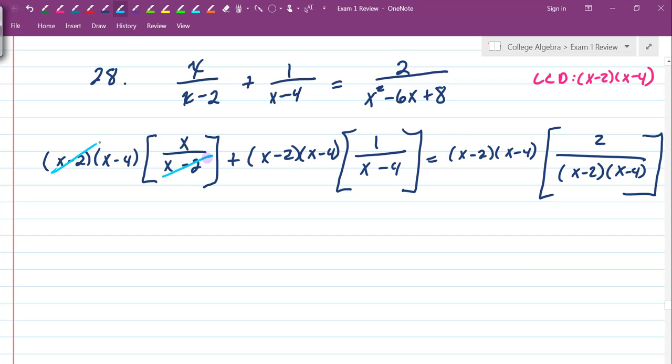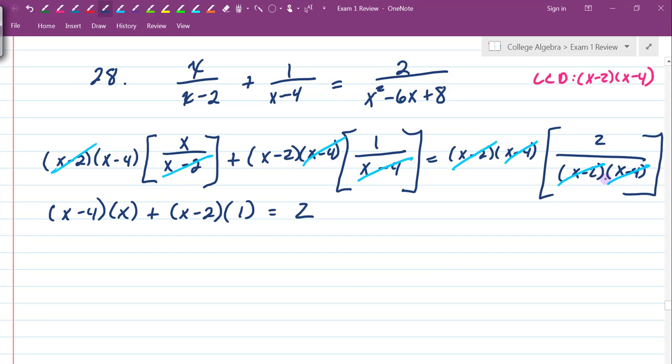My x minus 2 is gone. My x minus 4 is gone. My x minus 2 is gone. My x minus 4 is gone. What does that leave me? That leaves me x minus 4 times x plus x minus 2 times 1, and that's going to equal 2 because all of this left.